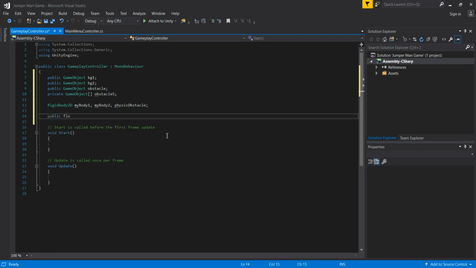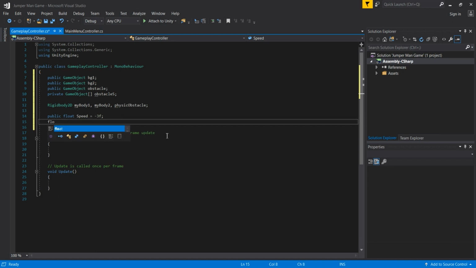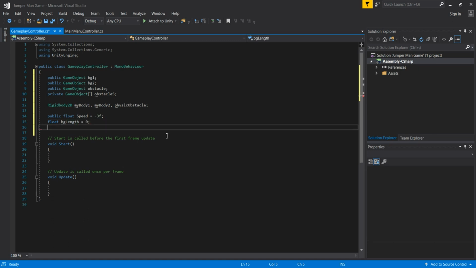And then the next variable will be a public float. This time this is going to be simply Speed, with a capital S this time, because we will have the speed as an argument. It is going to have a default value of minus 3f. Okay, now again a private variable, which is going to be bgLength. This is actually the length of our background. It is going to be 0 by default.